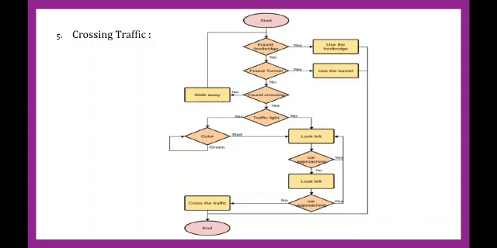If we can see the traffic light, if yes, then we can see the colors in it. If no, then look left. After looking left, will a car approach? If yes, the process is repeated. If no, then look left again, and if no car approaches, cross the traffic and end there.